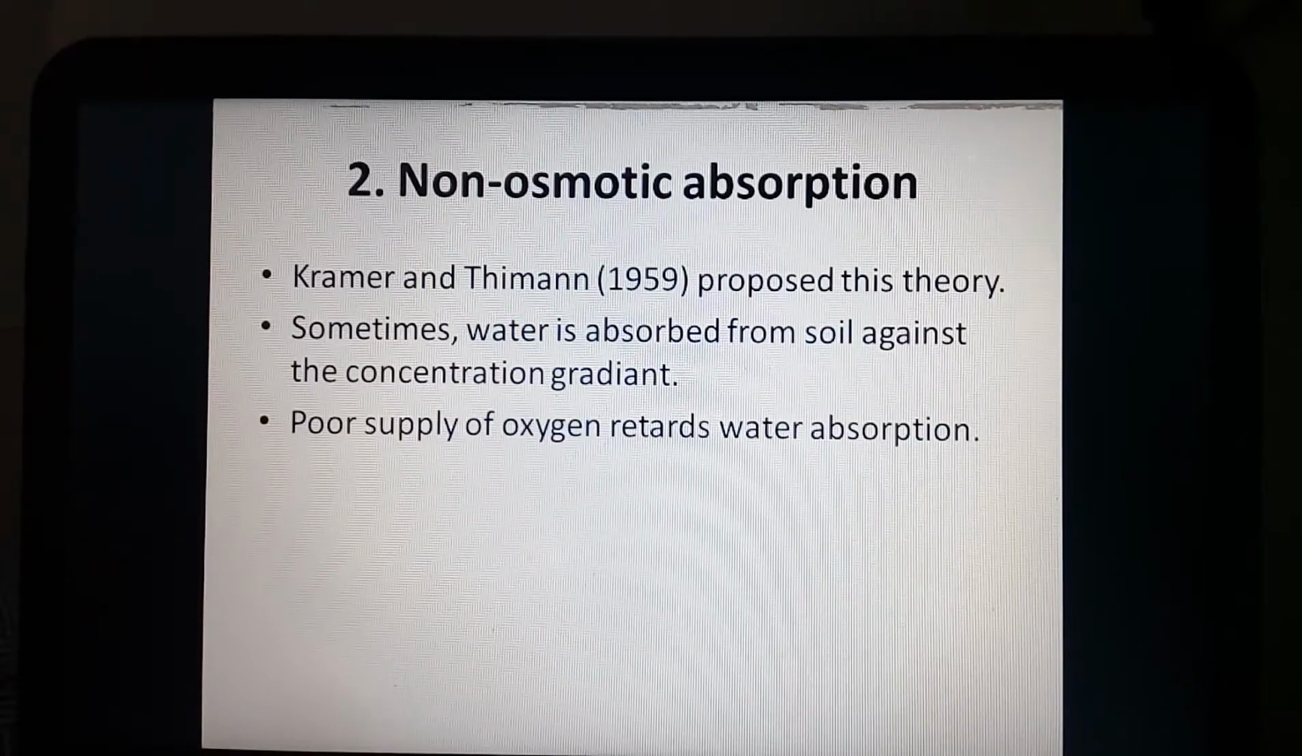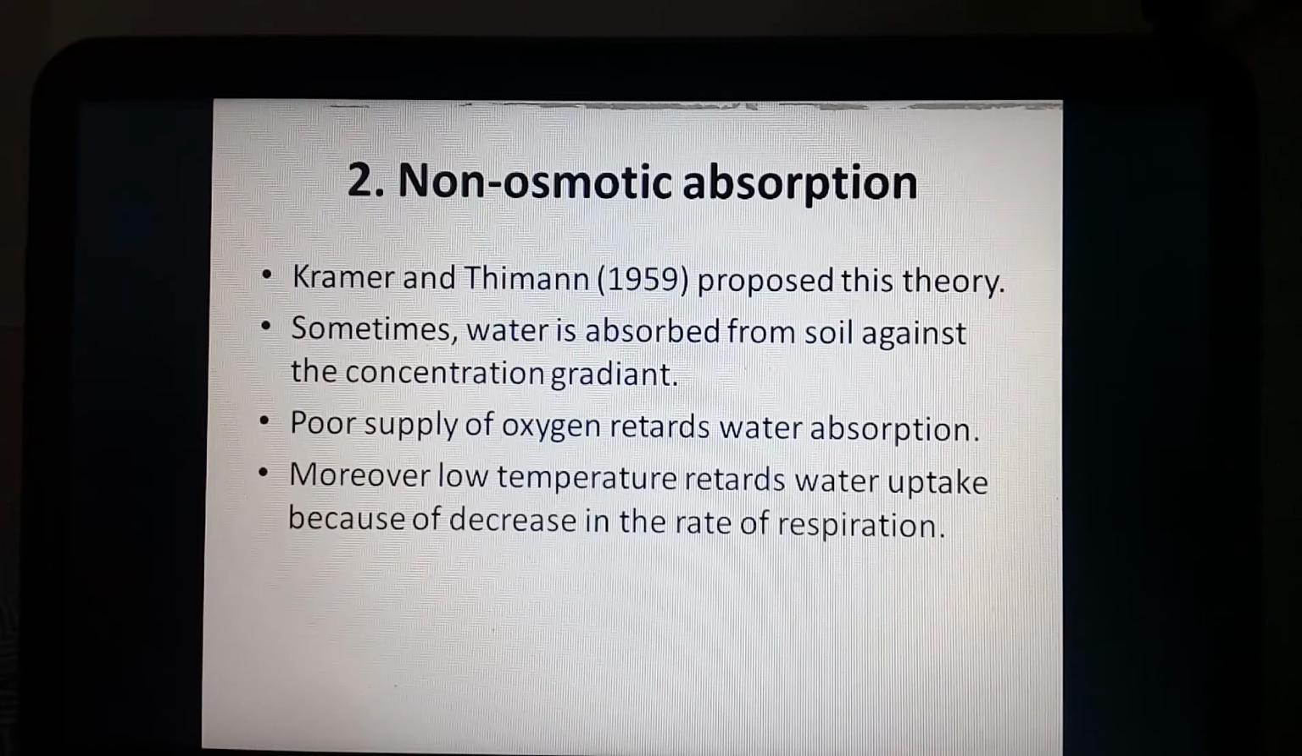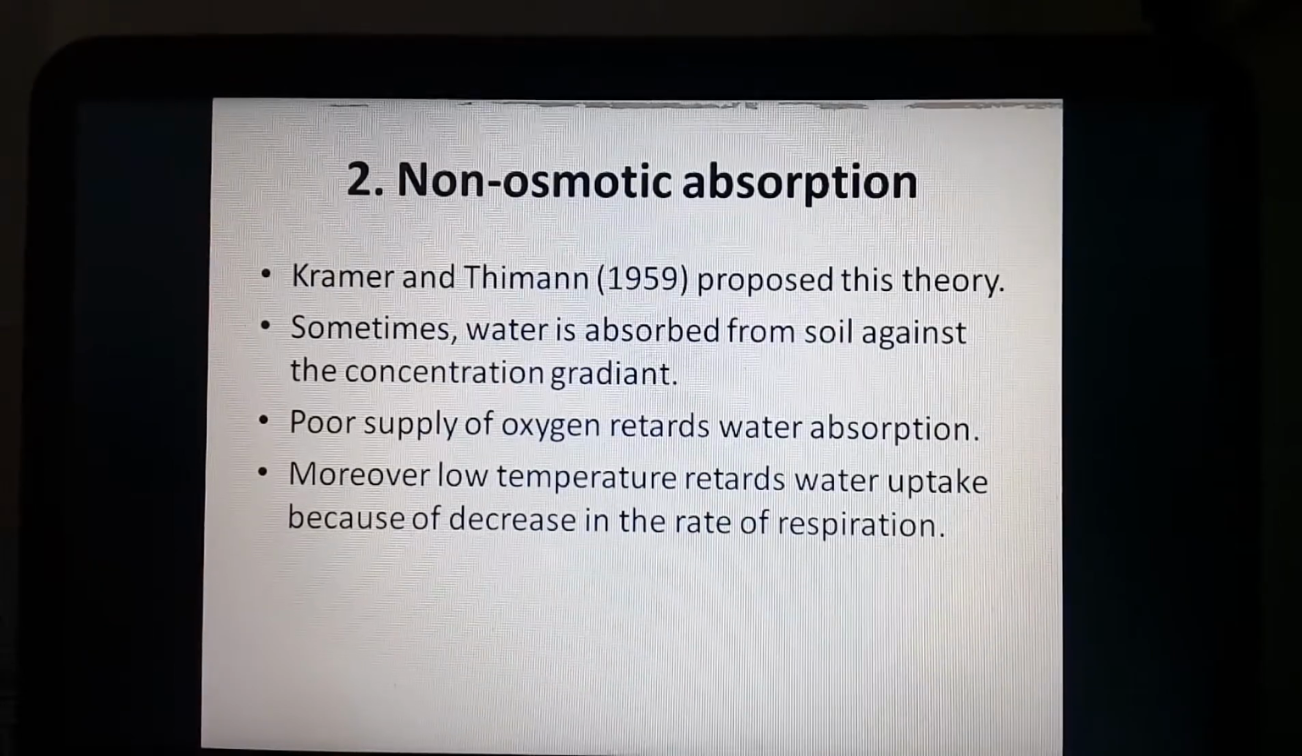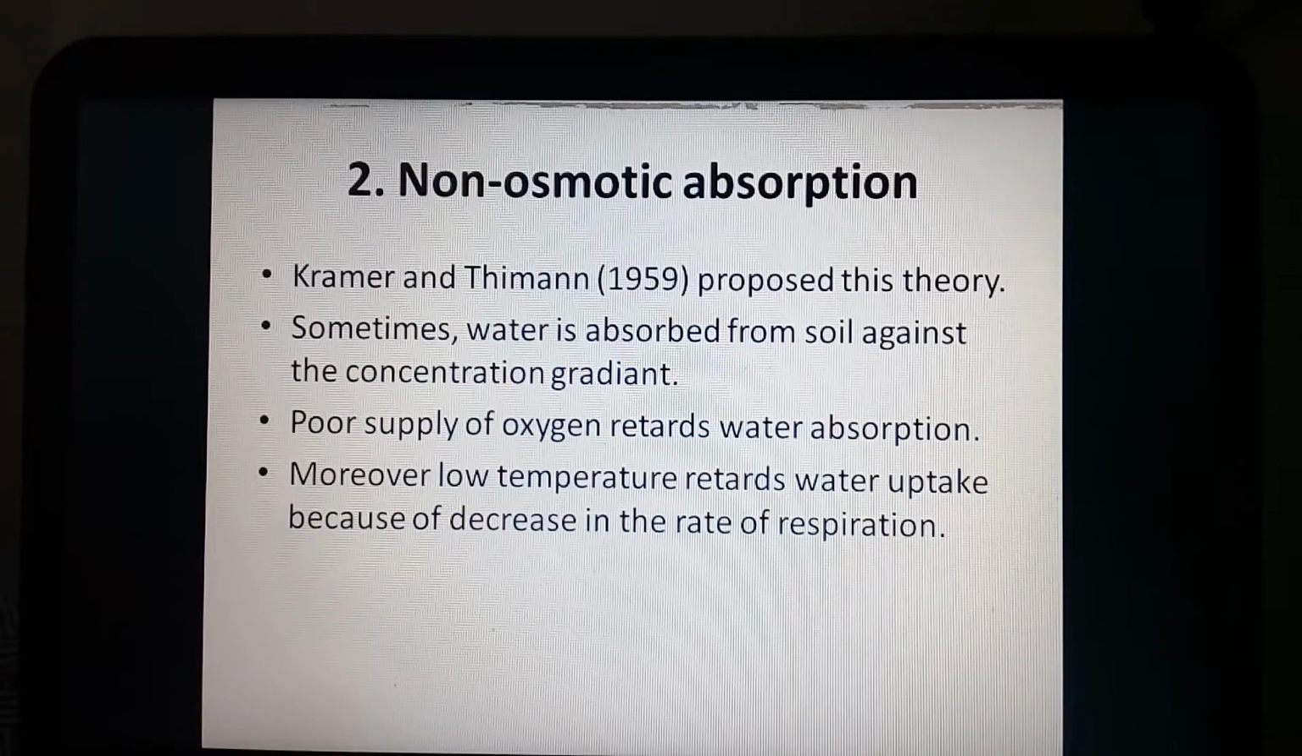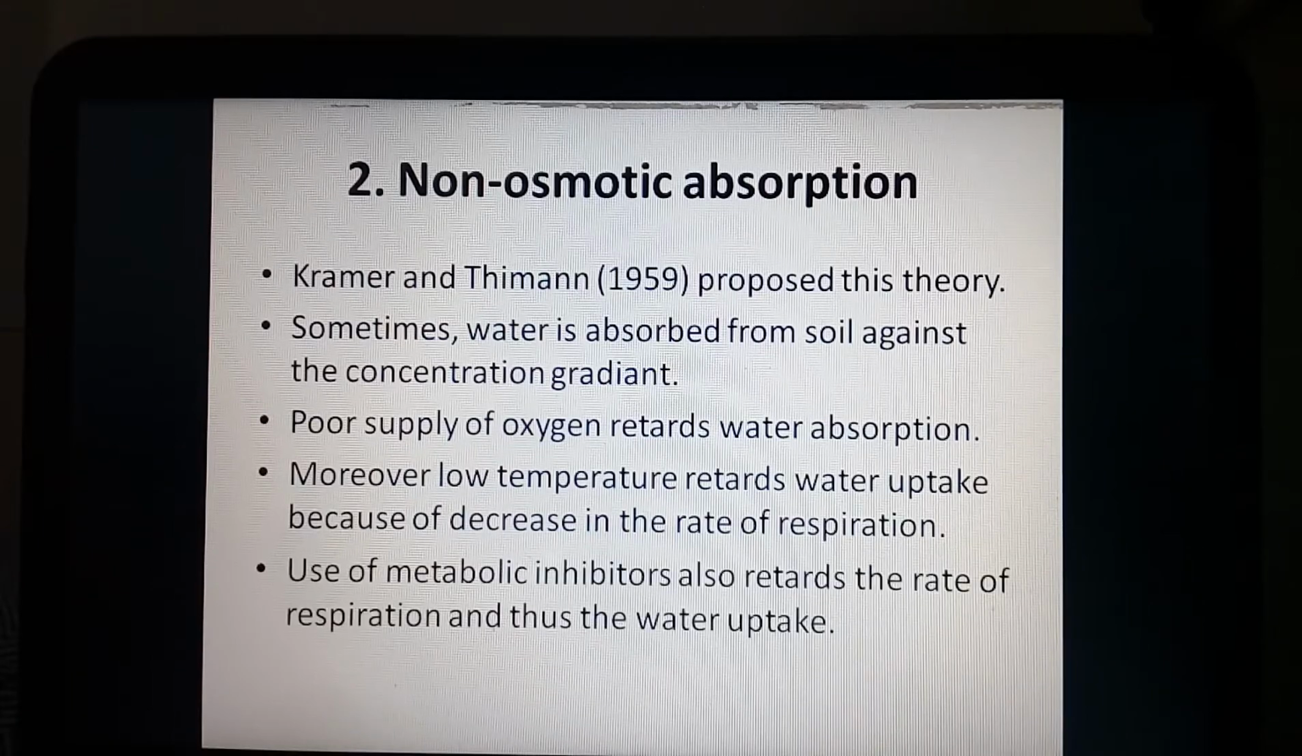Poor supply of oxygen retards water absorption. Low temperature also retards water uptake, because if the temperature decreases, the rate of transpiration and respiration decreases. Use of metabolic inhibitors also retards the rate of respiration and thus water uptake.